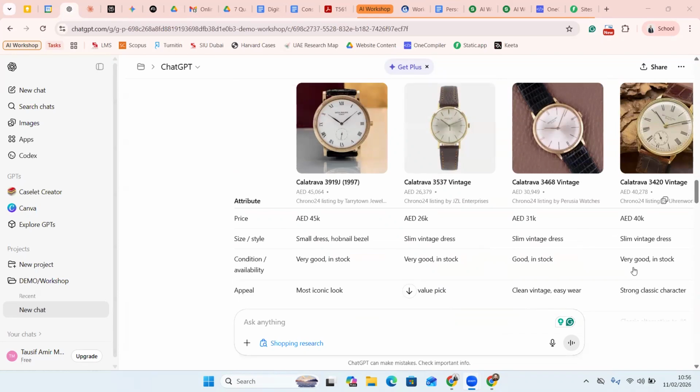Clear? Another use case which I recently started doing with ChatGPT was that I recently wanted to renew the insurance for my car. So instead of going on multiple websites and comparing on the comparison websites, I thought let me give it a try on ChatGPT and see if it works. So I did the same thing. I gave a prompt that I drive an XYZ car and the value of the car is this, the mileage in kilometers is this much, and so on, right? And then I hit enter.